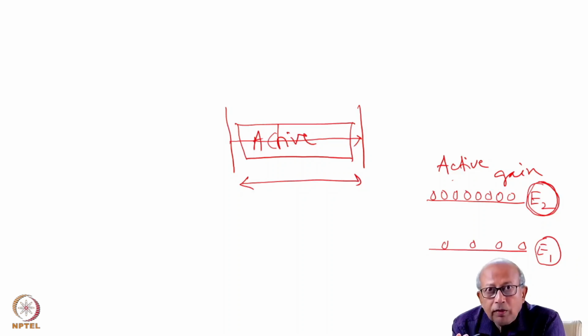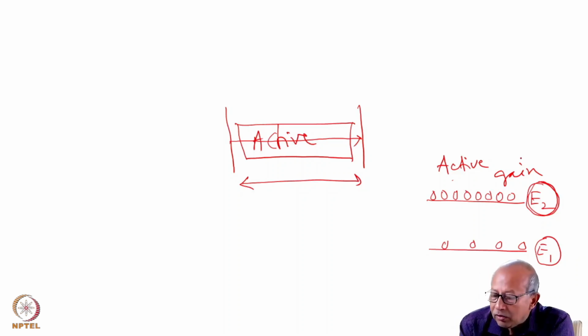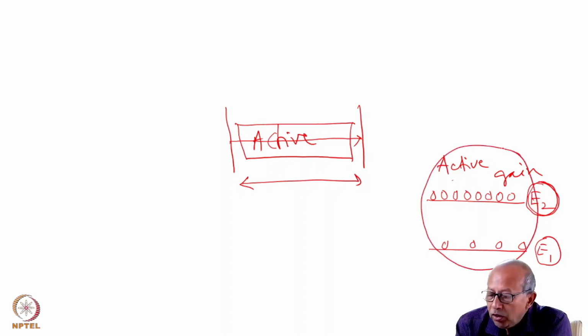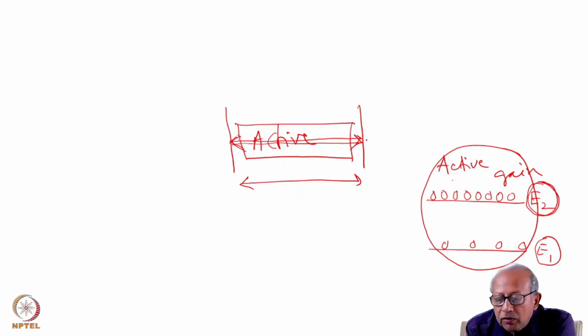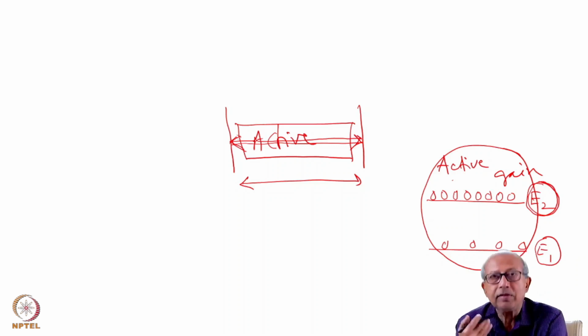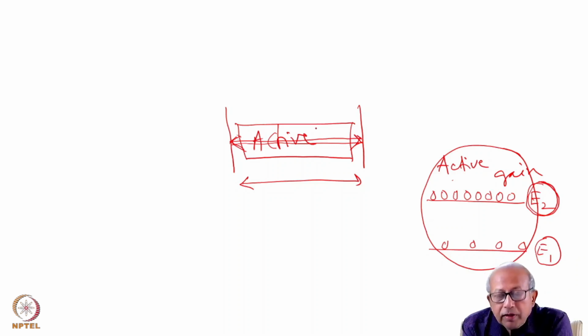And the stimulated emission, by taking advantage of such a population inverted medium, can actually allow amplification of light. The light basically oscillates to and fro, back and forth inside the cavity. And every time the light travels through this active medium, it is amplified. So the intensity of light builds up inside the cavity.